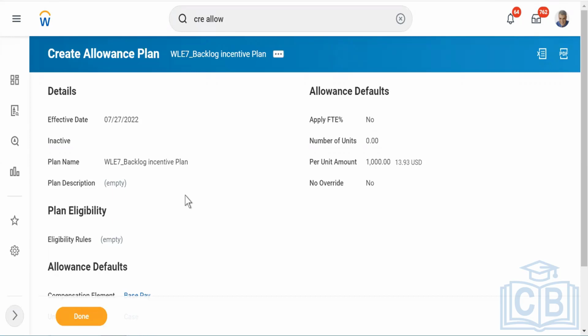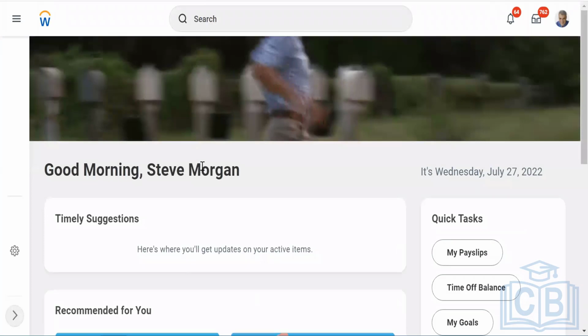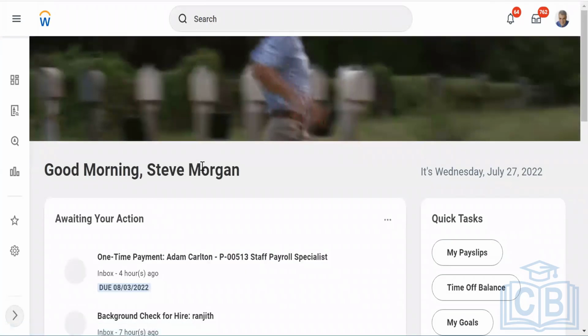There are certain incentive plans which are capped on number of units also, right? So maybe those scenarios will come in your real time, then you can actually put it in that way. But we have now configured all three: amount based, percentage based, and unit based from the non-reimbursable allowances that we have. Very important to remember: when you have non-reimbursable, there are three options: amount based, percentage, and unit based.